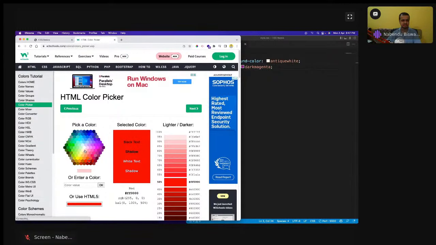So there are three forms of colors, and color names are one of them. One is known as the hexadecimal color code. Hexadecimal is something like this, which you are seeing.